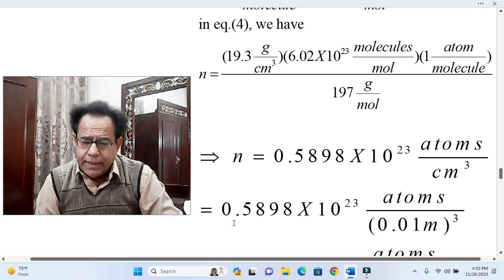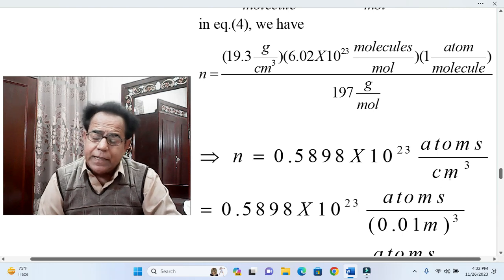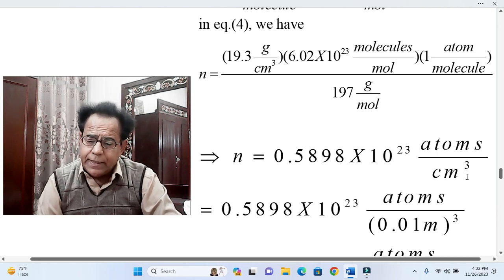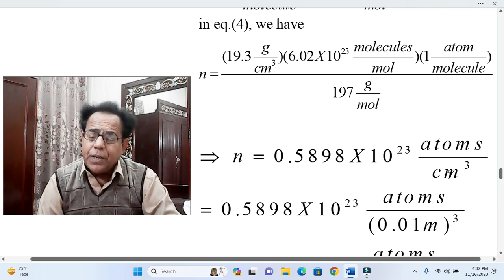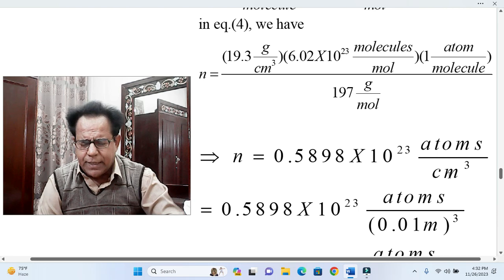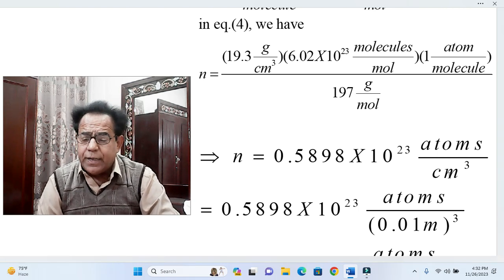Then in place of centimeter we are now going to convert it into meter. We know that centi means hundredth part. Okay, 1 meter is equal to 100 centimeter.